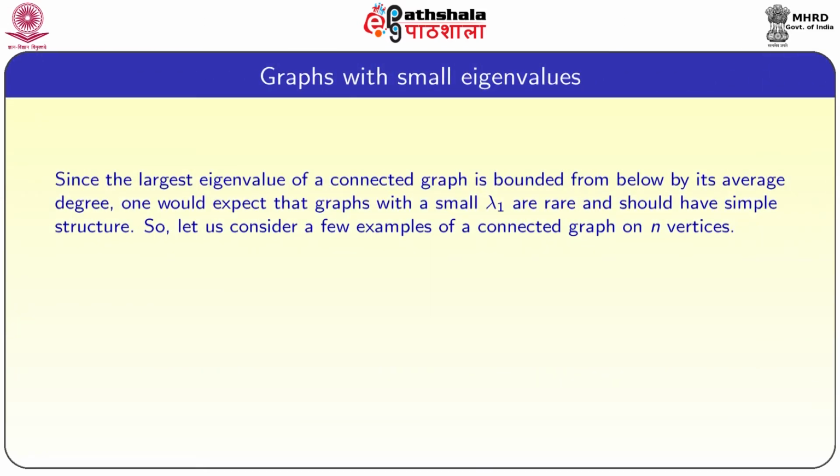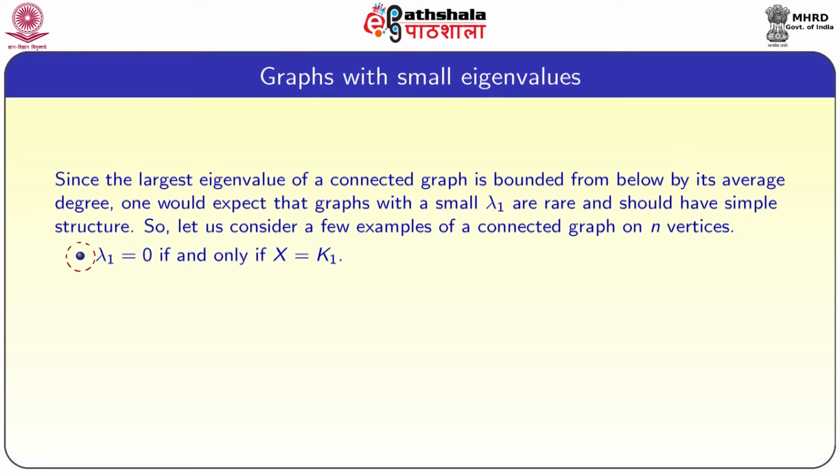Graphs with small eigenvalues. Since the largest eigenvalue of a connected graph is bounded from below by its average degree, one would expect that the graphs with small lambda 1 are rare and should have simple structure. So, let us consider a few examples of connected graphs on n vertices.